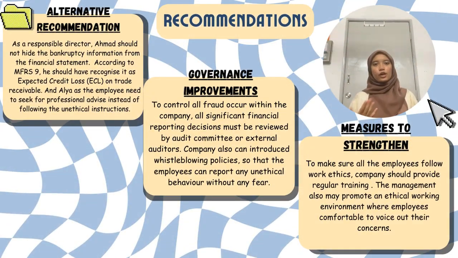For this section, we will discuss three things. First, alternative recommendation. As a responsible director, Ahmad should not hide the information about Alpha Tech's bankruptcy. According to MFRS 9, he should have recognized the trade receivable as expected credit loss. For Alia, she needs to seek professional advice instead of following an unethical instruction.